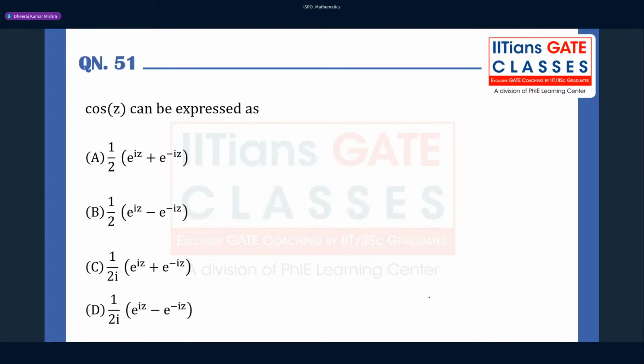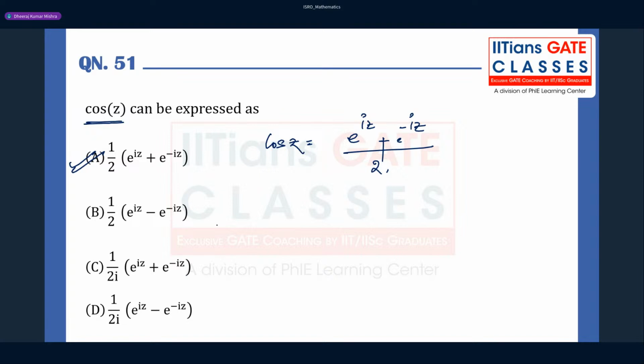Fine. So again, I think ISRO people love Leonhard Euler, right? Again, you see cos z. They are asking about cos z with respect to the Euler relation. So you see cos z can be written as e raised to power iz plus e raised to power minus iz upon 2. So which option is going to be correct here? Option A is going to be correct.